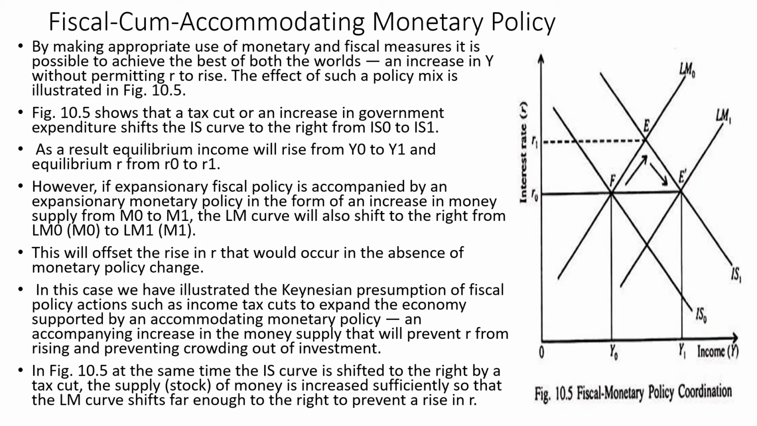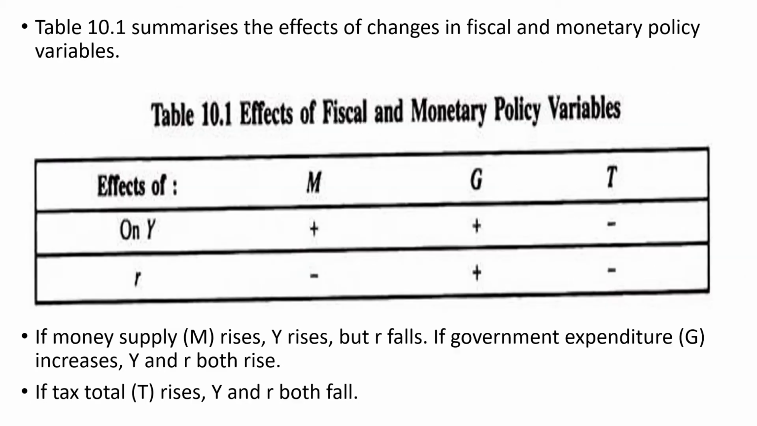In this case, we see the Keynesian presumption of fiscal policy actions, such as a tax cut to expand the economy, supported by an accommodating monetary policy. An accompanying increase in the money supply will prevent the interest rate from rising and prevent crowding out of investment. In this figure, the IS curve has shifted right by a tax cut, and the supply of money has increased sufficiently so that the LM curve shifts far enough to the right to prevent a rise in R. Now, if you look at the table, if the money supply rises, Y increases but R falls. If government expenditure increases, Y and R both increase.